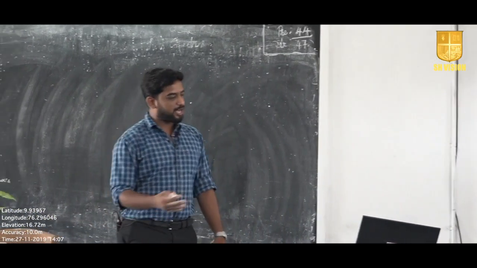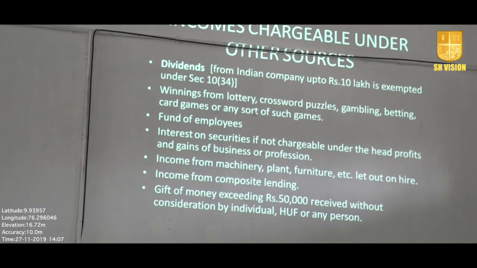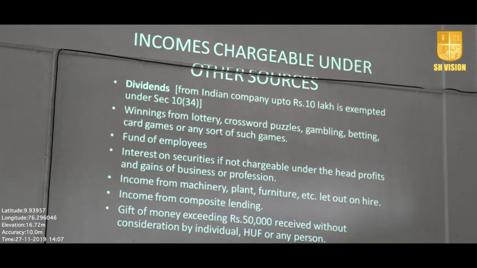So what are the incomes chargeable under other sources? We have deductions and we have certain income which is chargeable under this head. What are they? Number 1, dividend. What do you mean by dividend? If you invest in any particular company in the form of equity shares, preference shares, debentures or any other securities, you will get either dividend or interest.